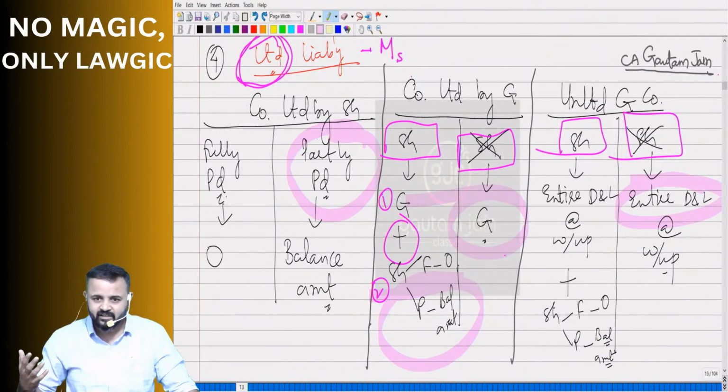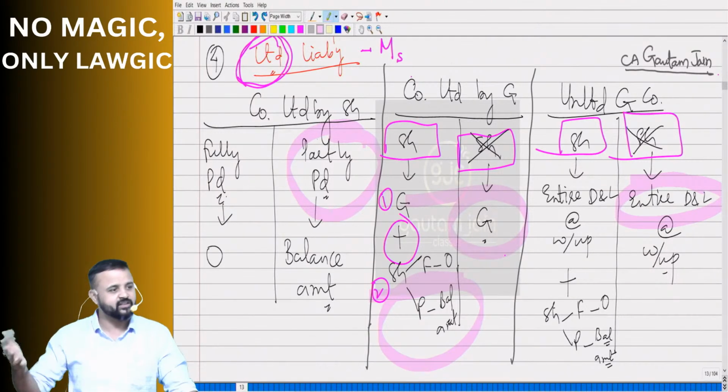Will you pass? Is there a chance of passing? Yes, sir. Results are out, we passed. Same way, winding up over, dissolution happens. Closure happens.